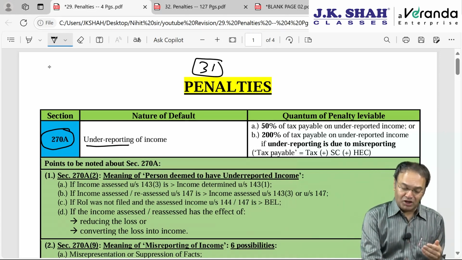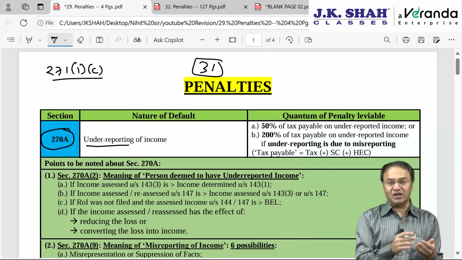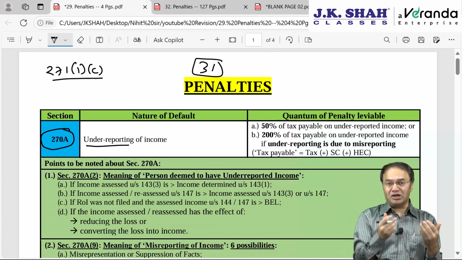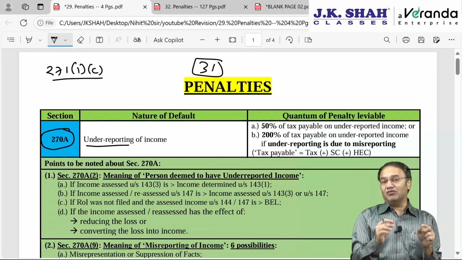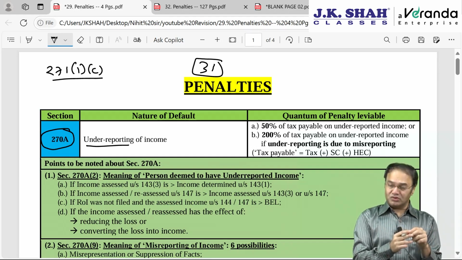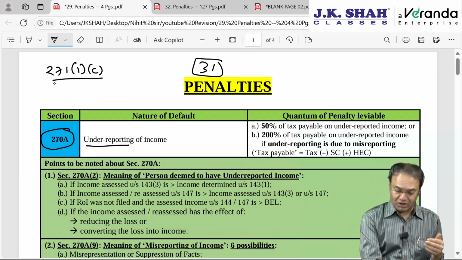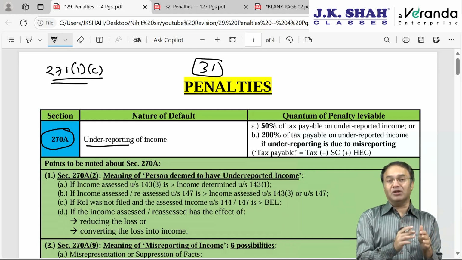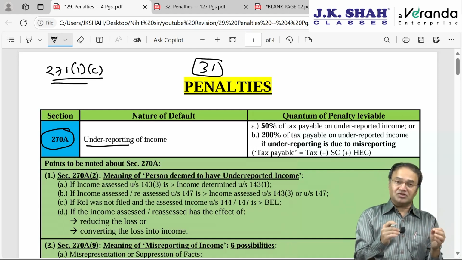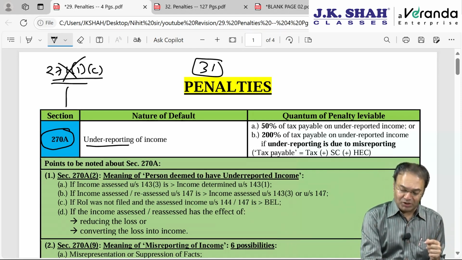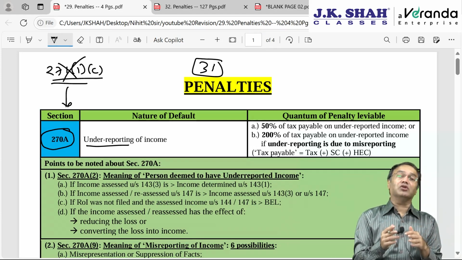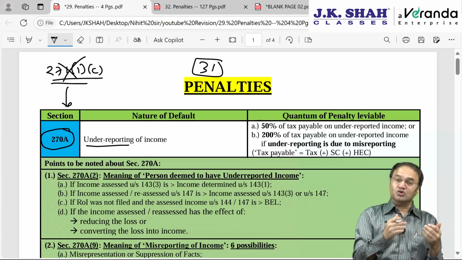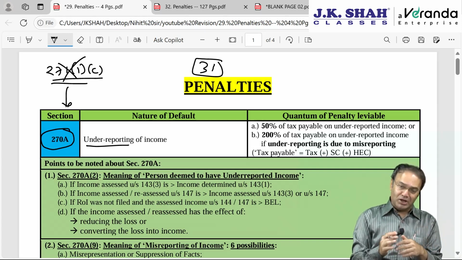Earlier, it was penalty under section 271(1)(c), which was the concealment penalty. But concealment means purposely done, deliberately done, with the knowledge of what the assessee is doing. In the case of Reliance Petro Products, there was a Supreme Court decision that if it is done unknowingly, then penalty cannot be levied. Because of that, this section was deleted and replaced by 270A with a different title. Instead of concealment of income, now the penalty is for under-reporting of income. So even if done unintentionally, penalty can be levied.